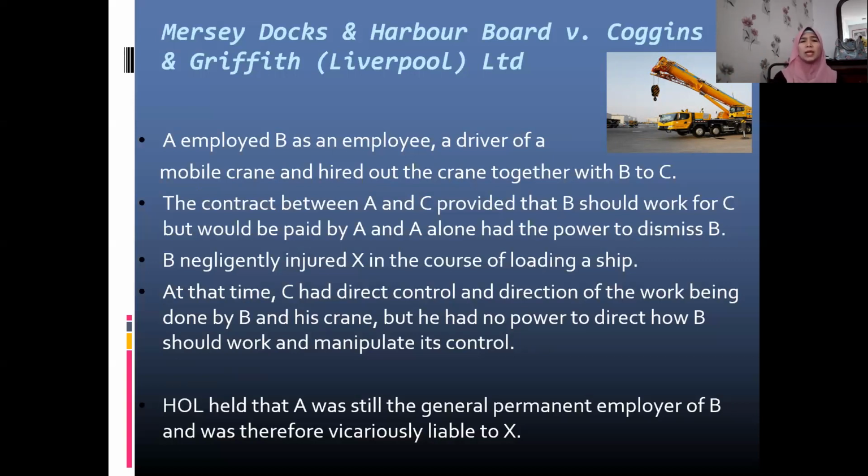So the House of Lords held that... who should be vicariously liable here? Is it A or is it C? The House of Lords held that A was still the general permanent employer of B and was therefore vicariously liable to X and not C here. Why? Because there was retention of certain important authority, power, towards B. So A had the power.